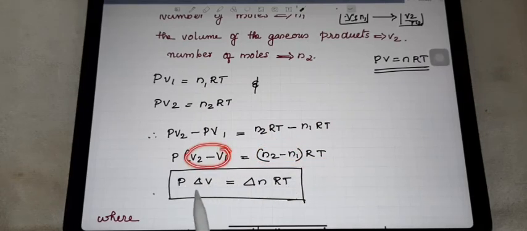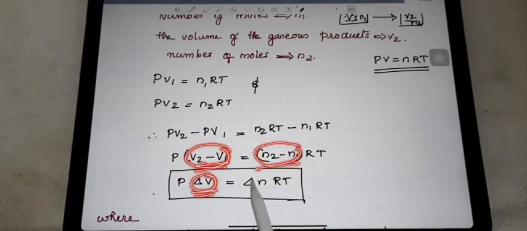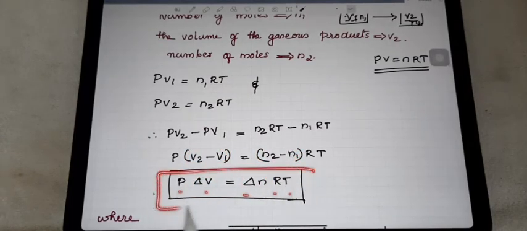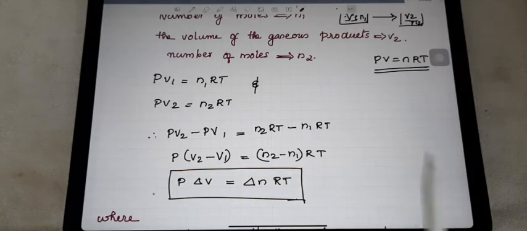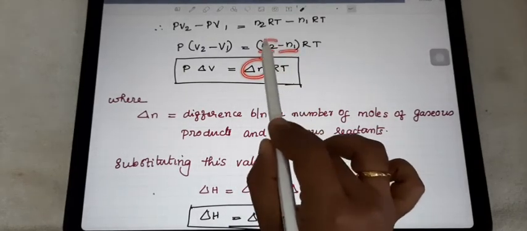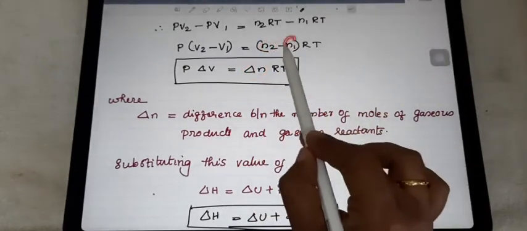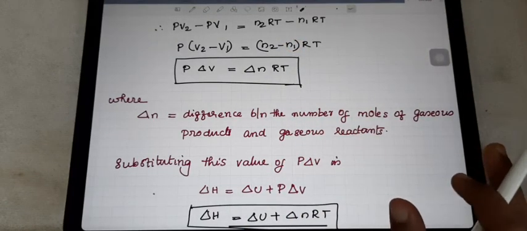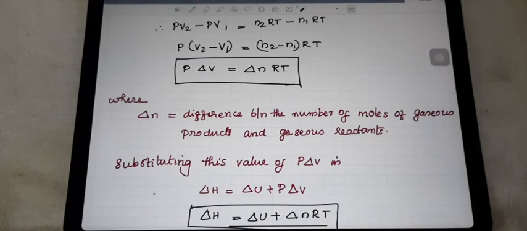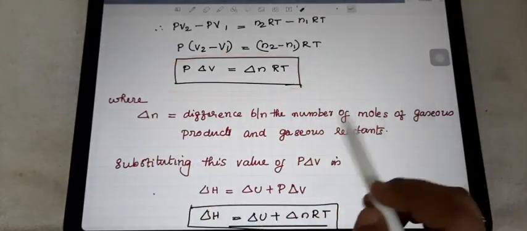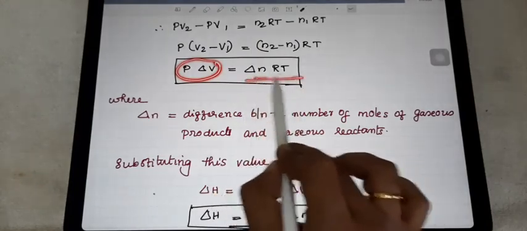V2 minus V1 is a change, so you can write it as delta V, and n2 minus n1 is also a change, which you write as delta n. So P delta V equals delta n RT. Here delta n equals n2 minus n1, that is, number of moles of products minus number of moles of reactants. We consider all these changes on the basis of gaseous reactions, because delta H is not equal to delta U in them. On that basis we created everything. So applying the P delta V value, you get delta n RT.